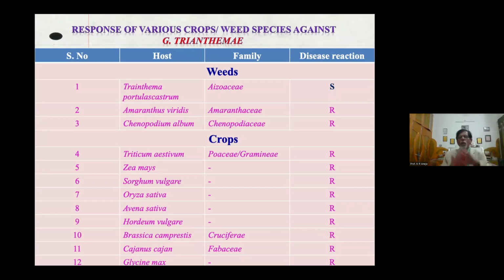All the other plants tested are immune to this fungus. It causes disease only on Trianthema portulacastrum and none of the others. Other authors have also reported that it doesn't affect any other crop plant. It is host specific, this Gibbago trianthemae. Next slide.